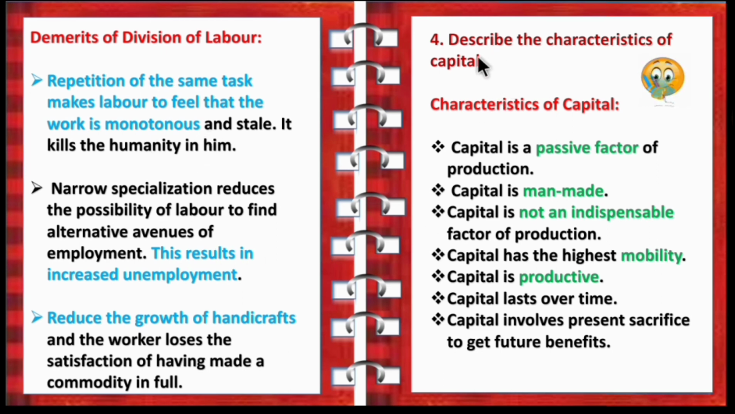Next, the fourth question is, describe the characteristics of capital. For that you can give the definition of capital, then you put characteristic of capital as a side heading, then give any 5 points. Capital is a passive factor of production, and it is man-made, and it is not an indispensable factor of production. Capital has highest mobility, capital is productive, capital lasts over time, and capital involves present sacrifice to get future benefits. So children, you can give the definition and then you can give any 5 points.